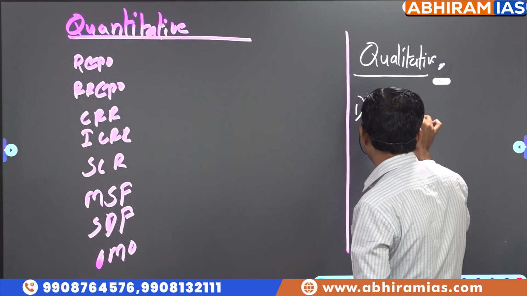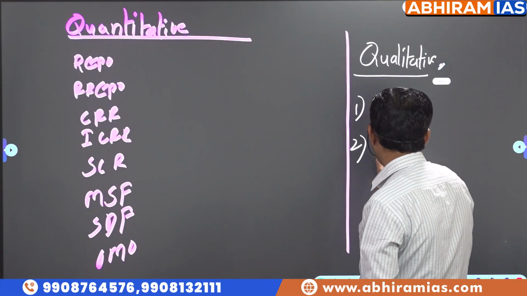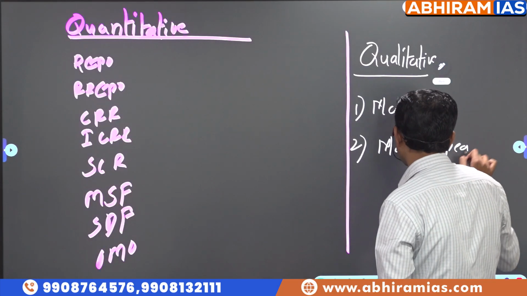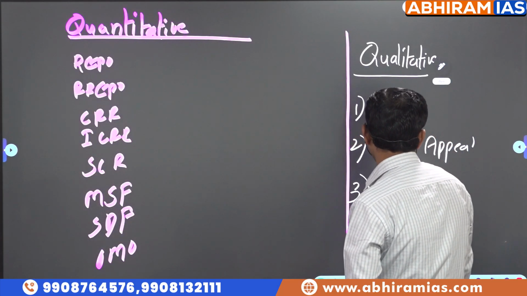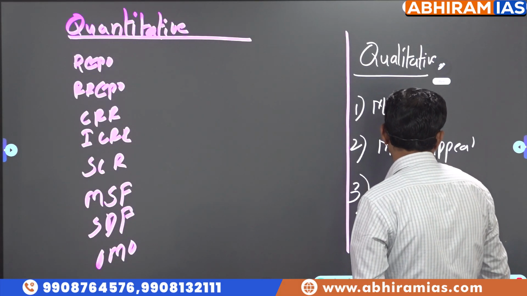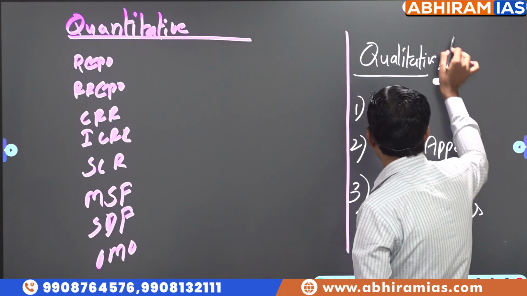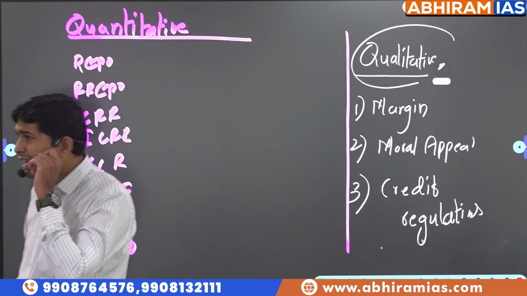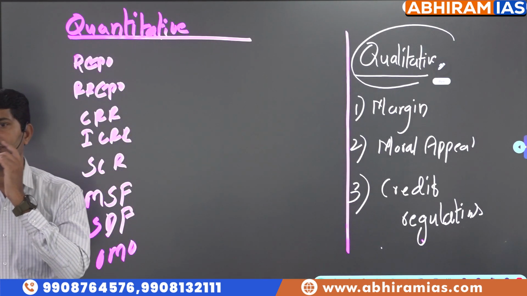Margin, moral appeal, credit regulations. So these are qualitative. Qualitative means you cannot pinpoint exactly how much money supply is changed.